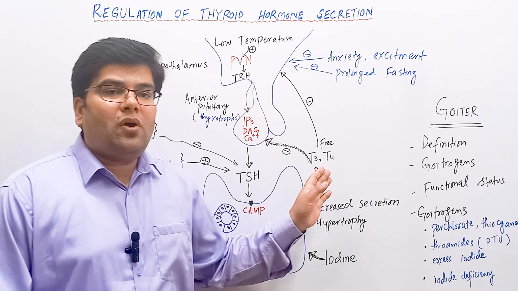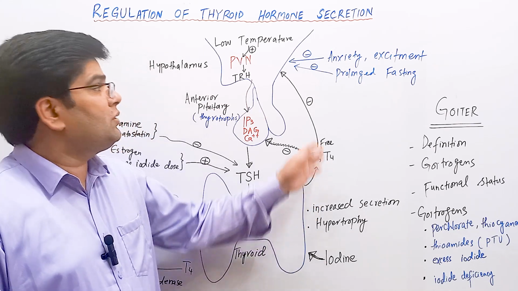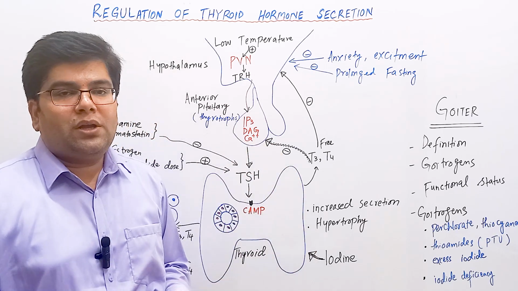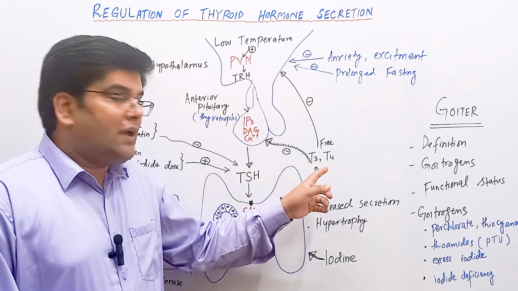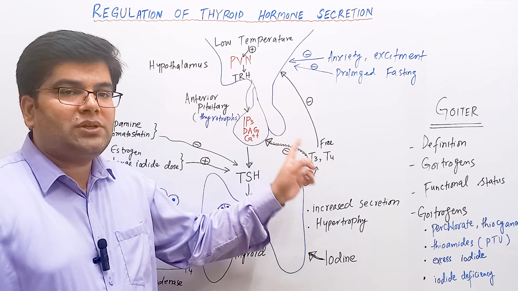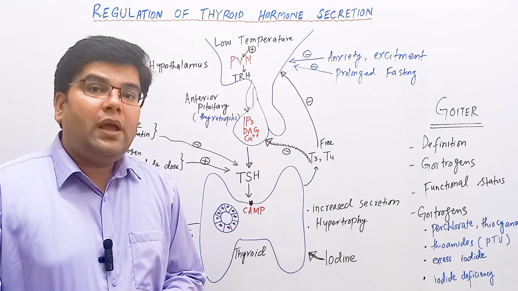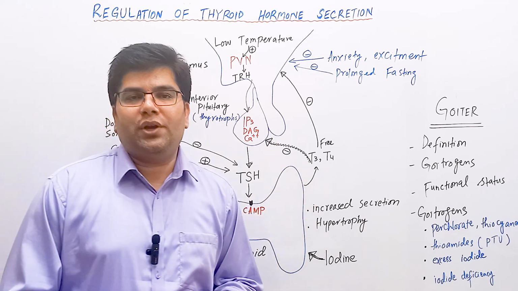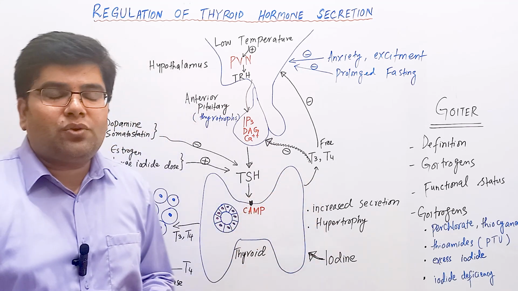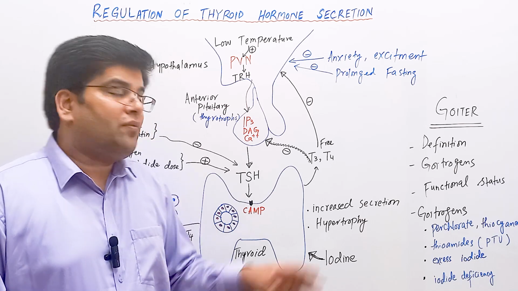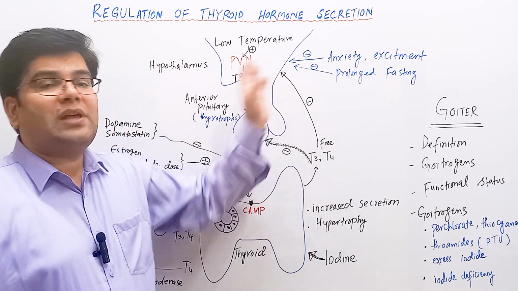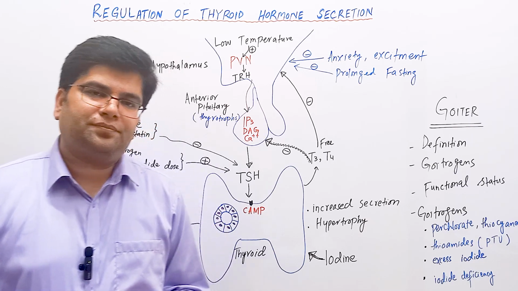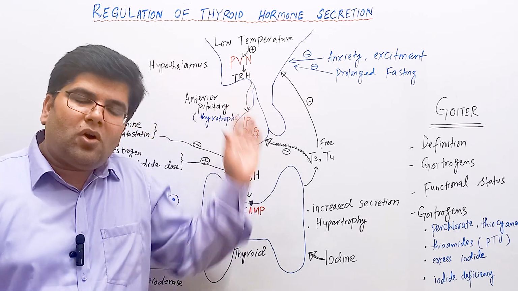Free T3 and T4 hormones have their negative feedback effect both on the hypothalamus and on the anterior pituitary, but more so on the anterior pituitary. The free T4 levels are more important in the negative feedback regulation as compared to free T3 levels. And negative feedback effect of T3 and T4 hormones on the anterior pituitary is more important for day-to-day regulation of the thyroid hormone secretion, and negative feedback effect of free T3 and T4 hormones on the hypothalamus is more important for long-range adjustments of the thyroid hormone secretion. So this is all about the regulation of thyroid hormone secretion.